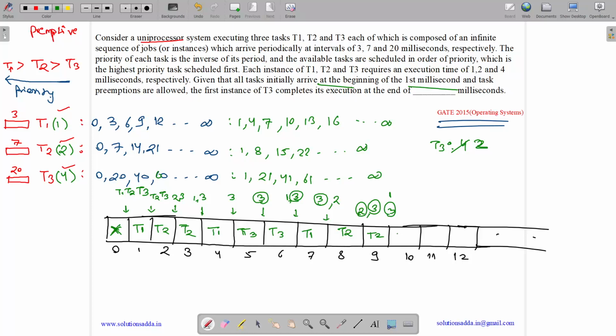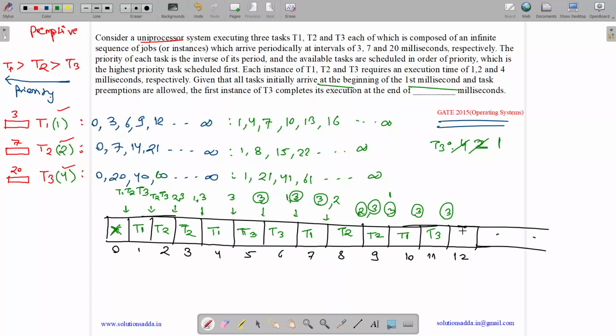So at t equals to 10, T1 will execute and will get complete over here, and so here we have only partial T3. So what happens? Here T2 is going to arrive at 15, not yet arrived. T1 is going to arrive at 13, not yet arrived. So T3 will execute over here. 1 burst time is left.